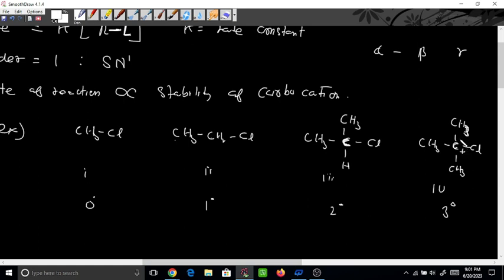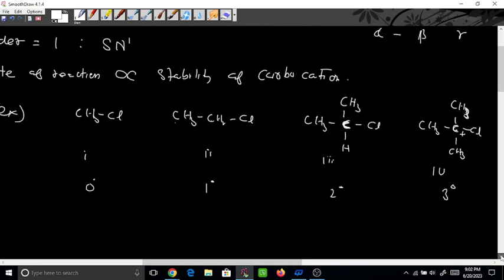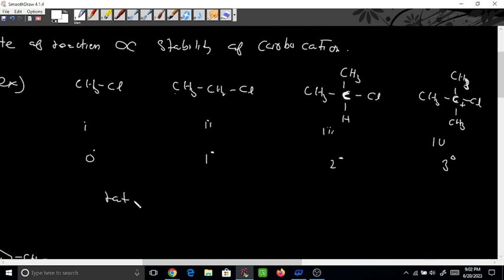Here there are 3 atoms, means 3 degree. 3 degree carbocation is more stable. Just remember this thing: 3 degree carbocation is more stable than 2 degree, then 1 degree, then 0 degree. I have repeated this maybe 3 to 4 times. The rate is directly proportional to the stability of carbocation. So the rate of SN1 reaction will be fastest for 4, then for 3, then for 2, and for 1.